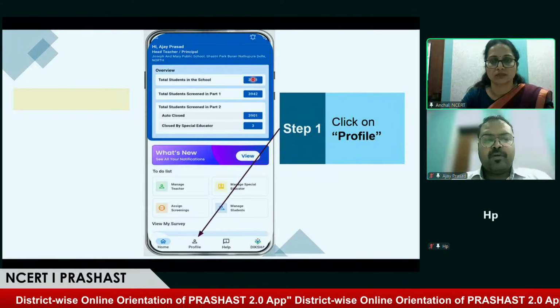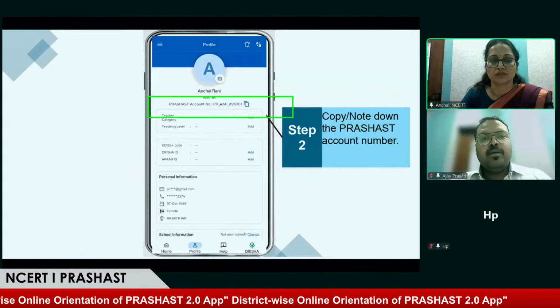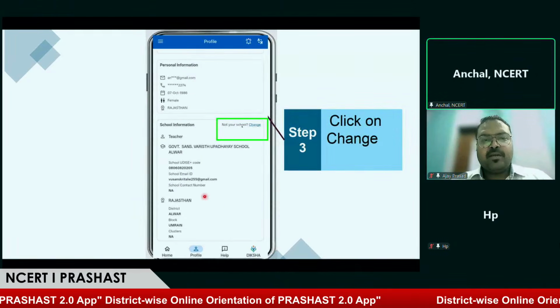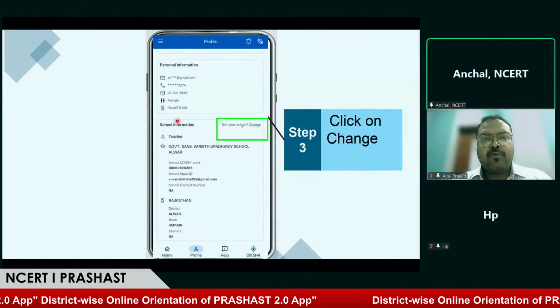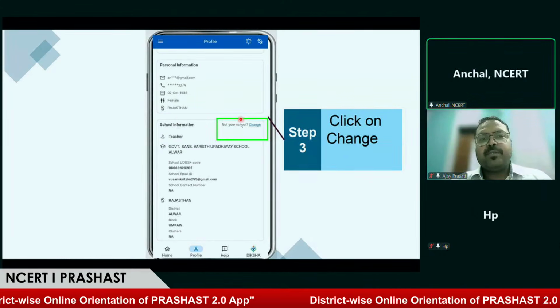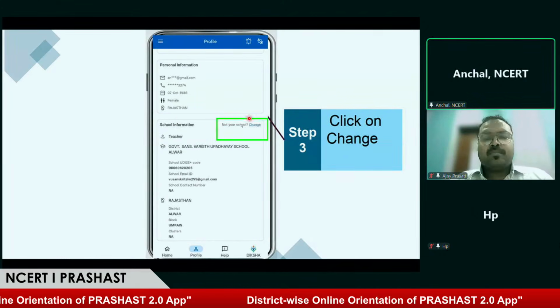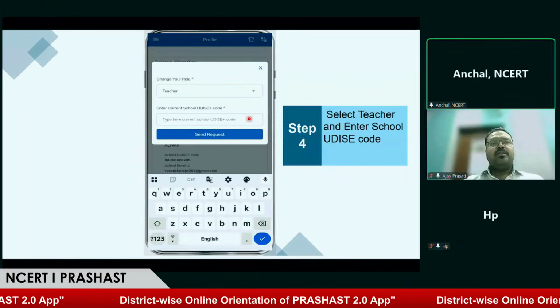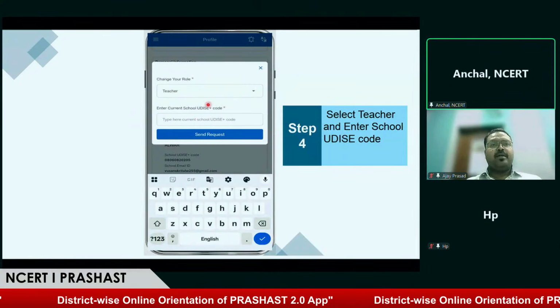Over here, they'll click on their profile, and on clicking on their profile, by scrolling down they can see the school information. Along with the school information, there is a "not your school" and change option. Once anybody has been transferred, they will click on change. They will select their role.